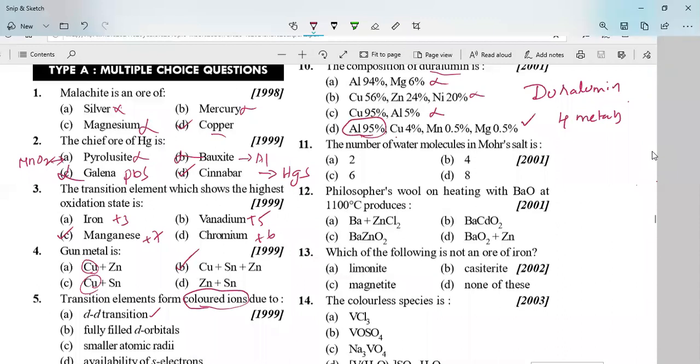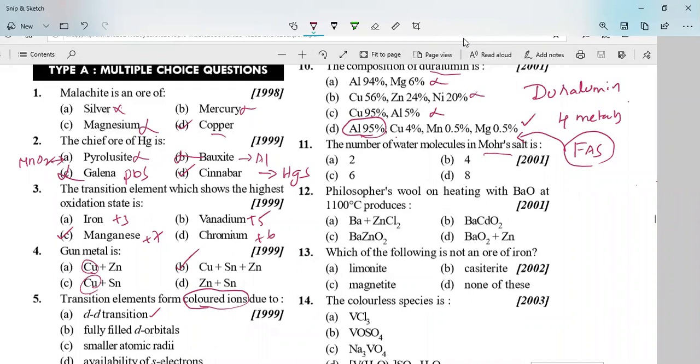Next, the number of water molecules present in Mohr's salt. Mohr's salt is nothing but what you have done in the practical also, that is FAS, ferrous ammonium sulfate, which you have used in titrations. You have titrated this FAS with KMnO4 in the practical examination. This FAS itself is Mohr's salt. So it is a double salt.